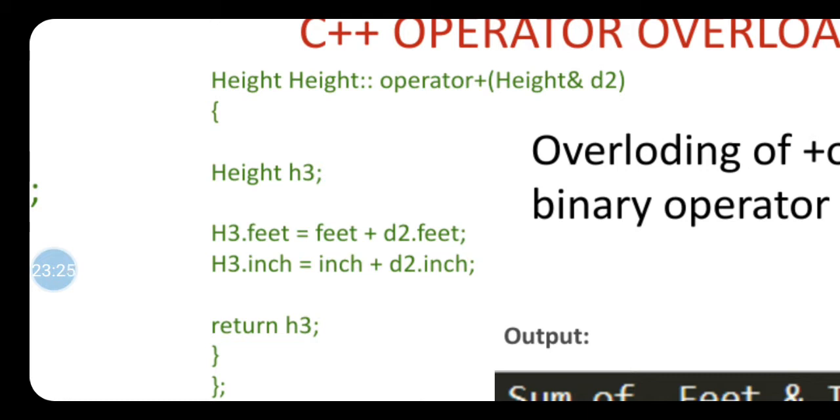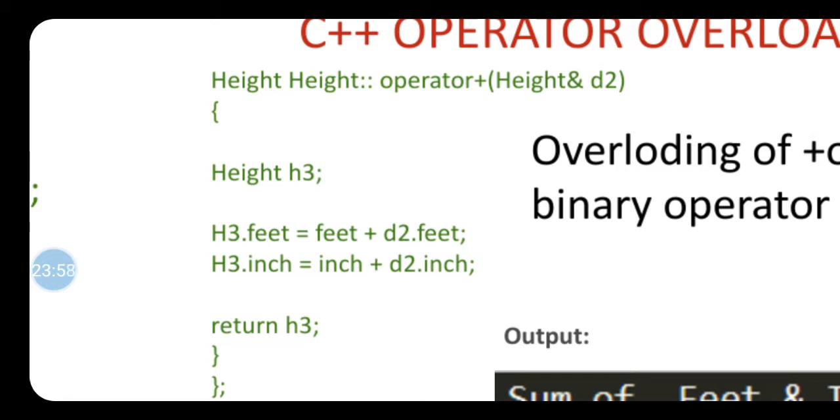In the list of parameters, once again the height word is there. That height word indicates the data type of the d2 variable. As the data type of d2 is the class name, d2 is my object. So in short, once again I am repeating, the first height is nothing but the return type, as I am returning one object from this function.